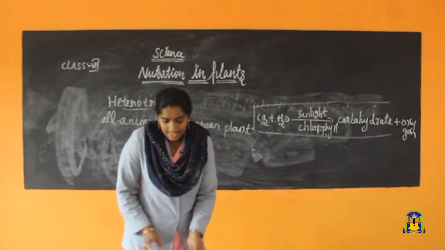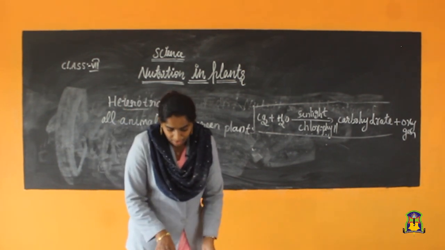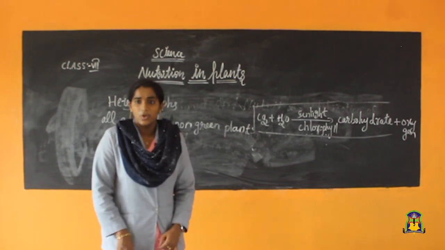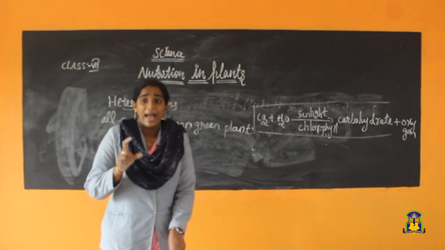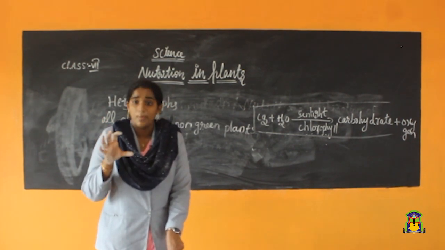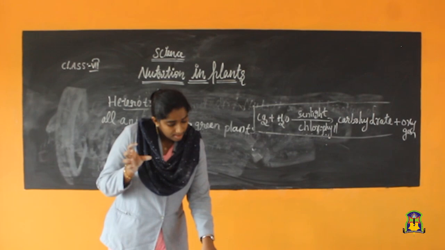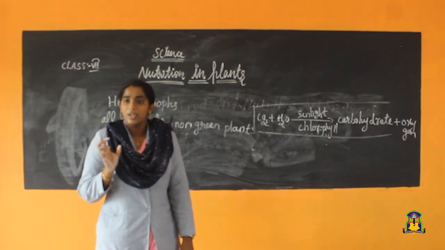Okay. It is on page number 3, figure 1.2. Once again, page number 3, figure 1.2. All of you have to draw the structure of stomata and the section of a leaf. Got it? Thank you.